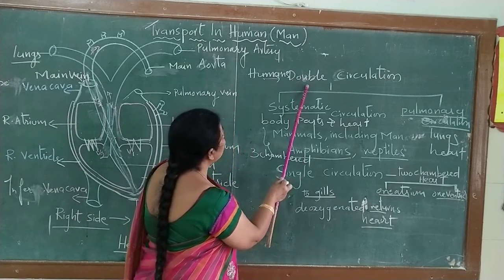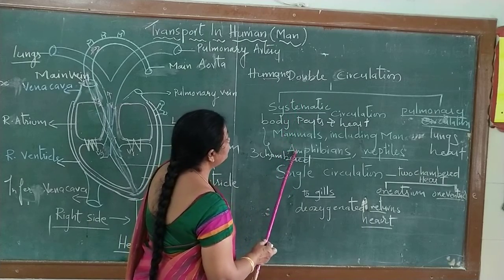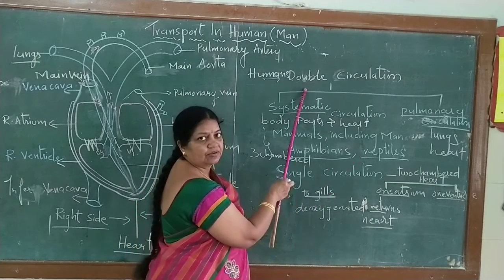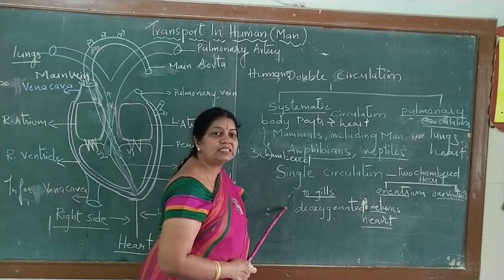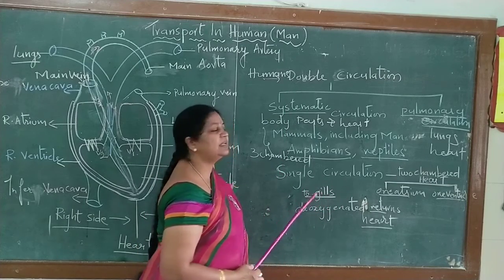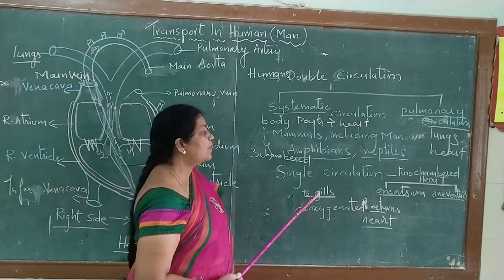Here we are seeing double circulation in human beings, amphibians and reptiles. And here in fishes we are seeing single circulation. Then what is meant by single circulation? Means once